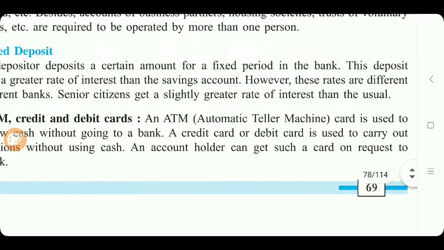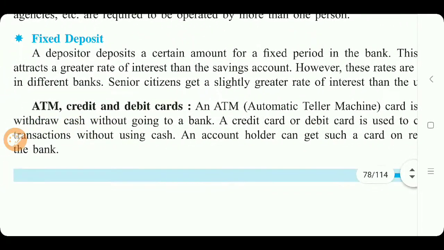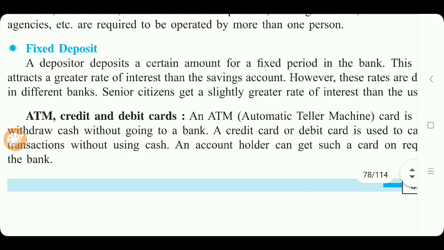This card is used to withdraw cash without going to a bank at any time. If we deposited some amount in the bank and we want to withdraw that amount, we have to go to the bank, and the timing is also fixed for the bank, 10 to 5 or 10 to 4, like this.